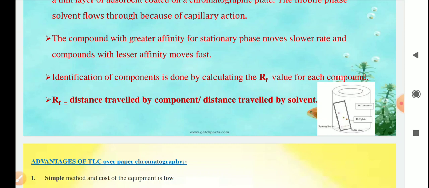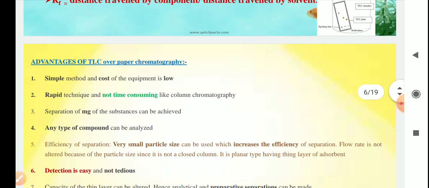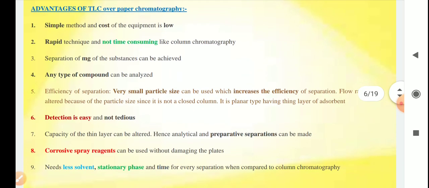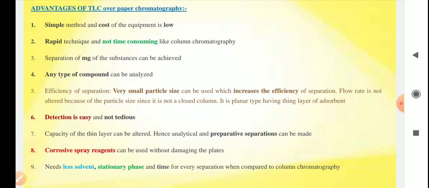Here when we make a TLC or thin layer chromatography, we have to measure two lengths: up to which the solvent moved, which is called the solvent front, and up to which the compound moved. That is called the distance traveled by the component, and it is divided by the distance traveled by the solvent. So this ratio is called the RF value, and this RF value is different for different organic compounds. Now, the advantage of TLC over paper chromatography.